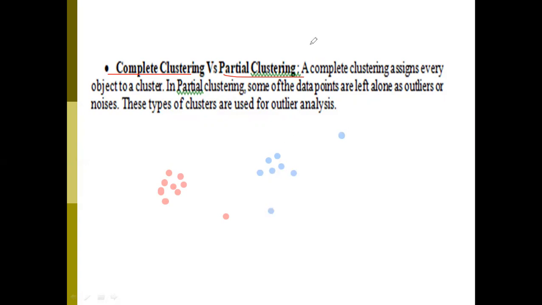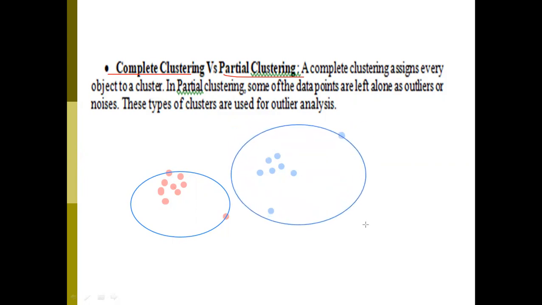I have multiple data points, so the total data points can be divided into two clusters.